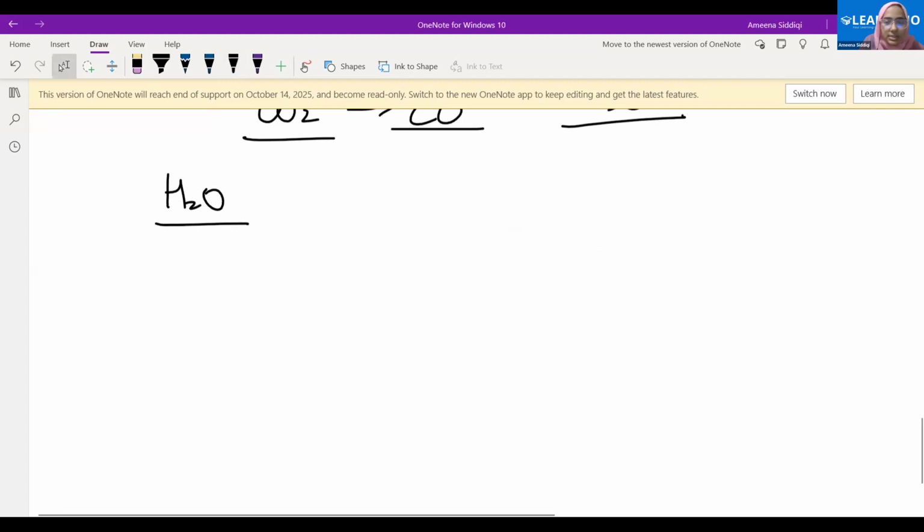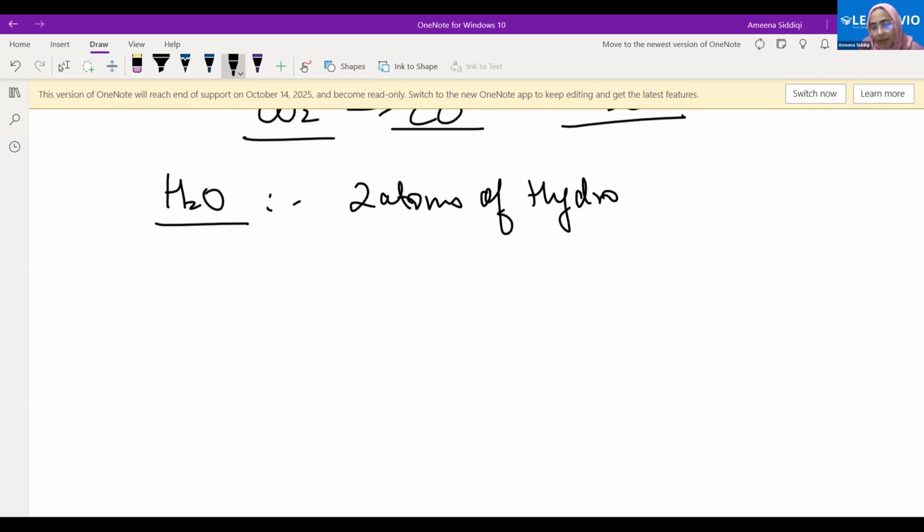This is one molecule of this compound, and it has two atoms of hydrogen plus one atom of oxygen, okay? Don't you think, if there are two atoms always in every water molecule, the mass of these two atoms will also be same? Yes or no? The mass of these two atoms will also be same.